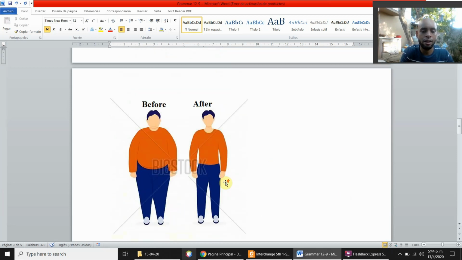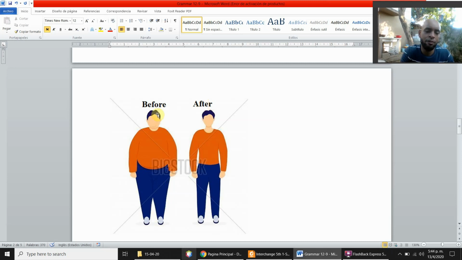Okay, we're going to see now before and after. On many commercials, we see people making comparisons about before and after. Before means something that happened earlier than a specific time.